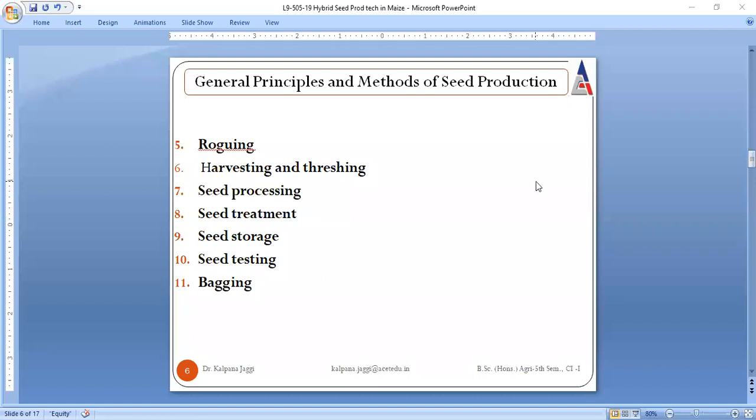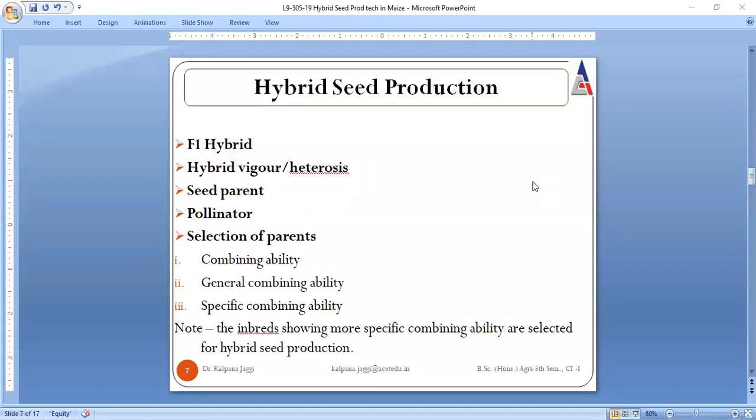Once we have covered these general principles and methods, we need to know what we actually need to discuss about hybrid seed production, right? We have got familiar with seed production, that means multiplication of propagating material is what we call seed production. But what about hybrid seed production?